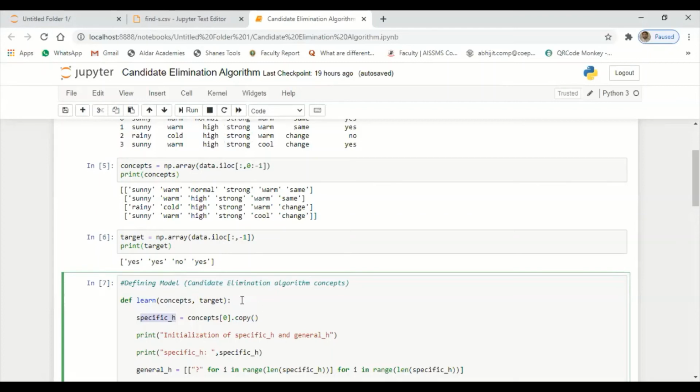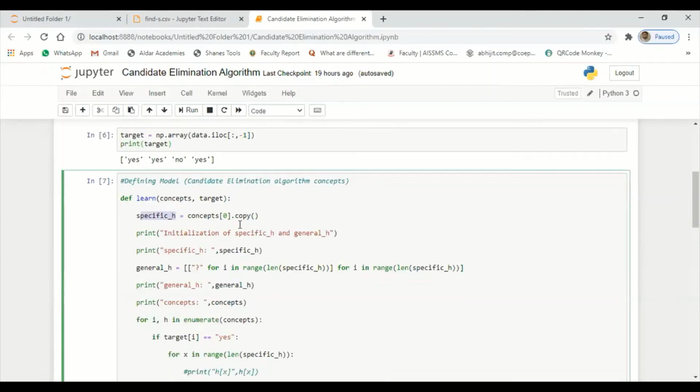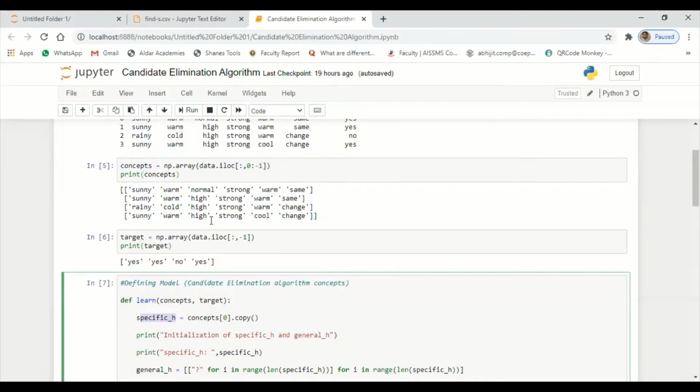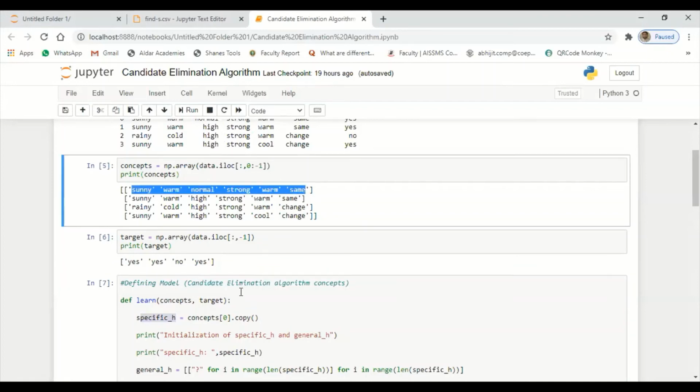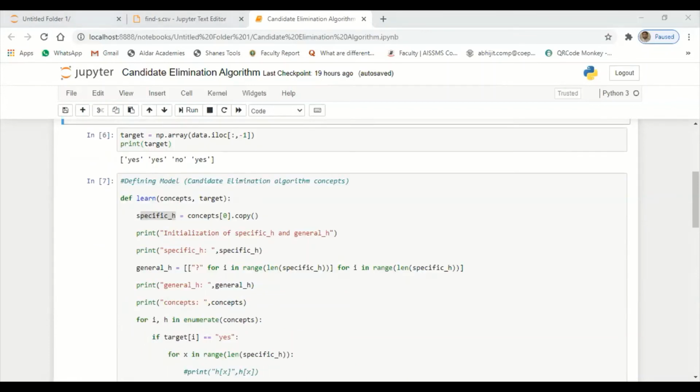That I'm going to copy here. Copy that record. But in the initial stage, we are going to set it with the size symbol, so by default it will take the size symbol. Next it will copy the first record using this copy command, and this record is now stored in the specific hypothesis, which you can see in my Excel sheet. This data is now stored under specific hypothesis.